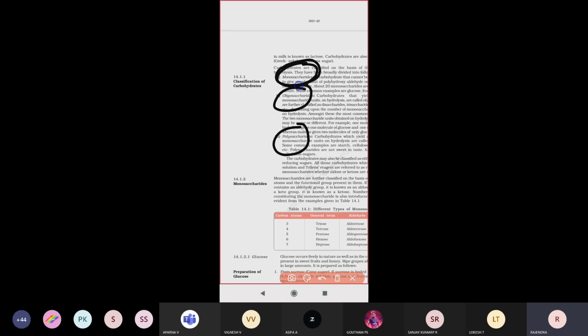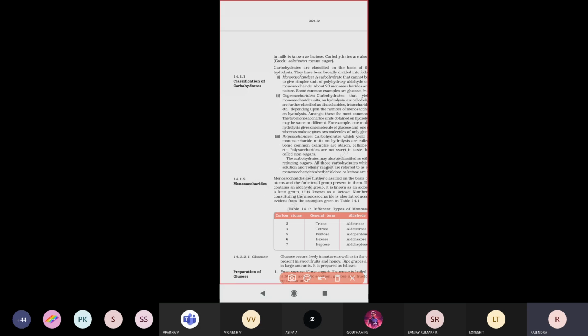Oligosaccharides are carbohydrates that on hydrolysis give 2 to 10 monosaccharide units. Polysaccharides are carbohydrates that on hydrolysis give more than 10 monosaccharide units, that is, many monosaccharide units. That is what we call polysaccharides.